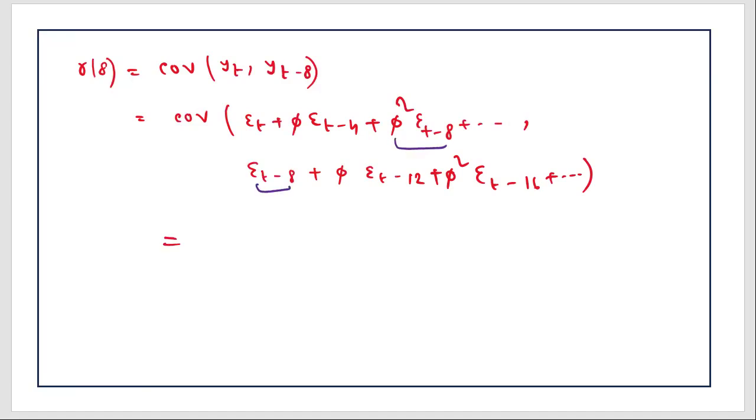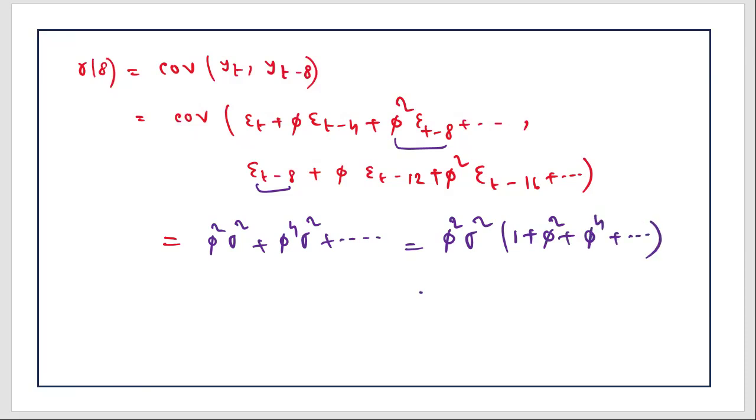Here you can see this is the first common term you have. If you calculate, this will be phi square sigma squared. Next term is phi to the power 4 sigma squared. The process continues. You will take out 1 plus phi squared plus phi to the power 4 and so on. So it will be phi square sigma square upon 1 minus phi square, where again mod phi is less than 1. We can use this representation because mod phi is less than 1.